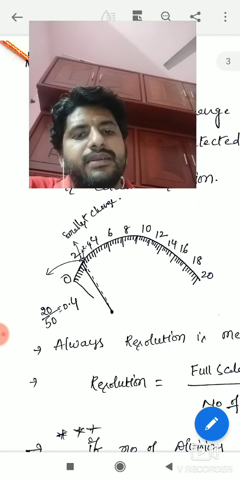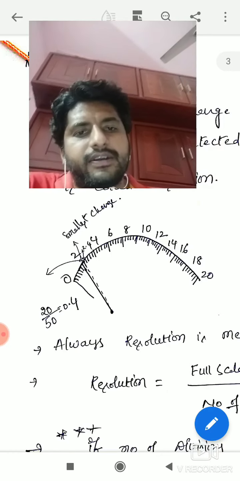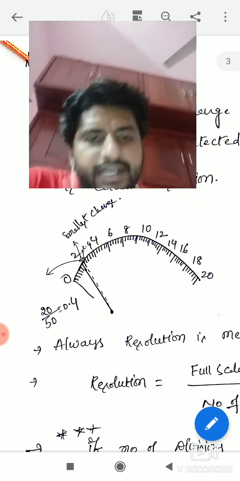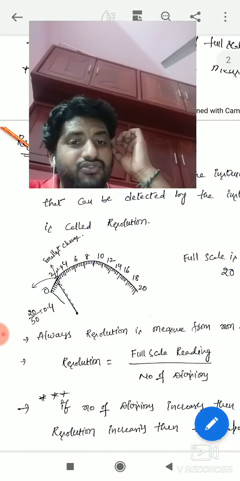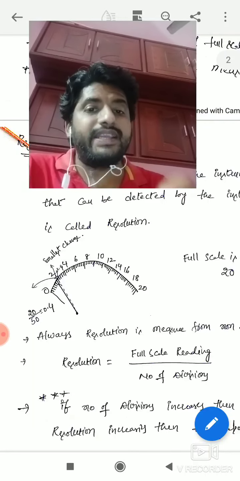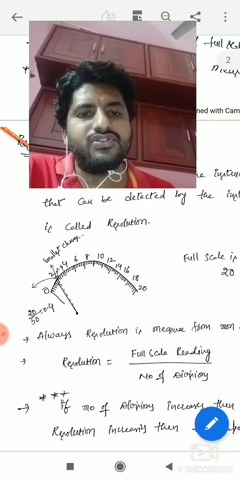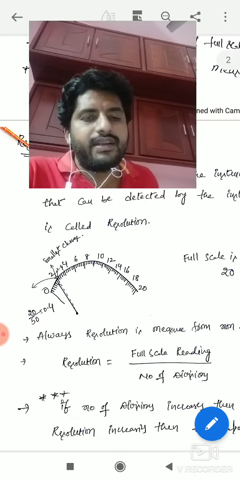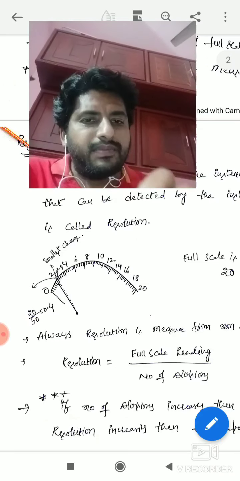Now my pointer stops between 2 and 4 at any point. You can directly tell the value of that unknown quantity. Resolution means the smallest change in the instrument that we can detect. Those types of instruments are called highly resolved instruments.